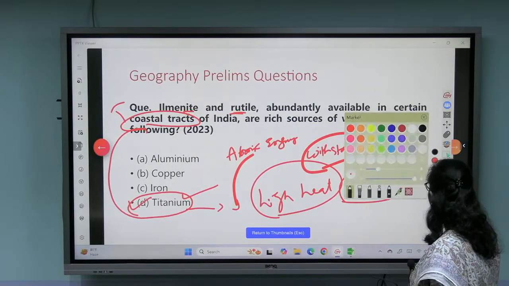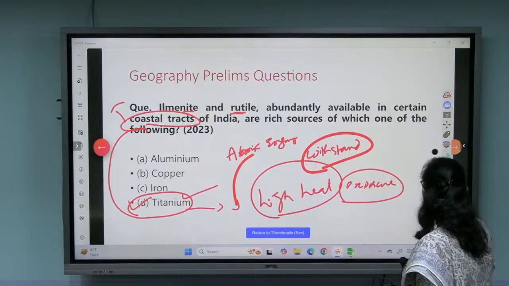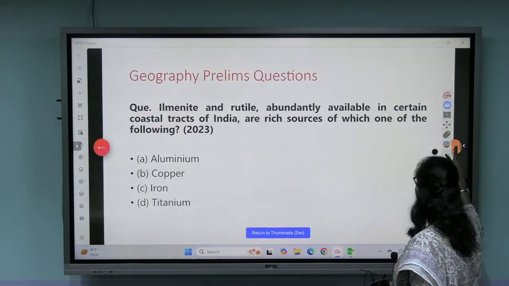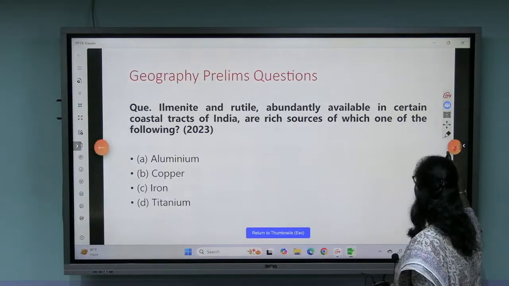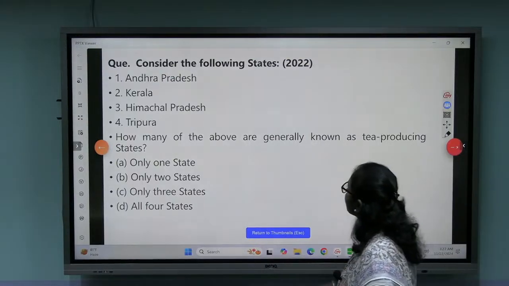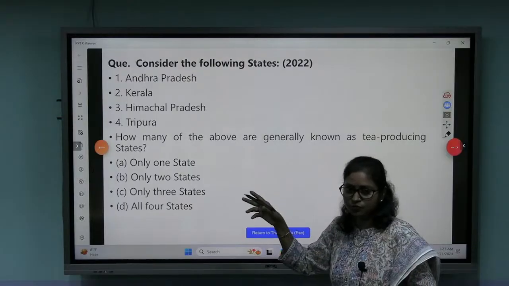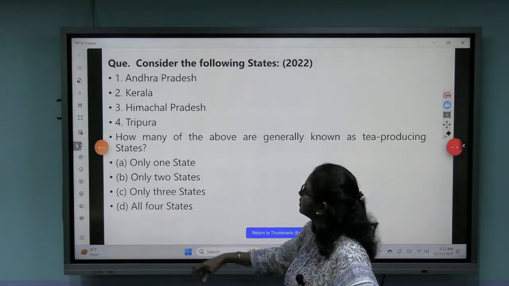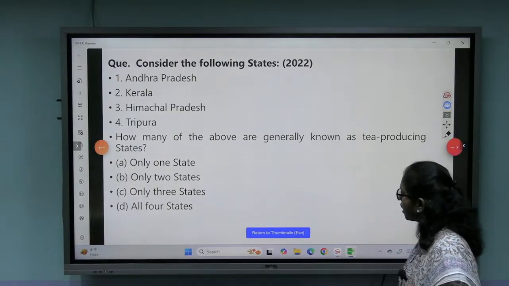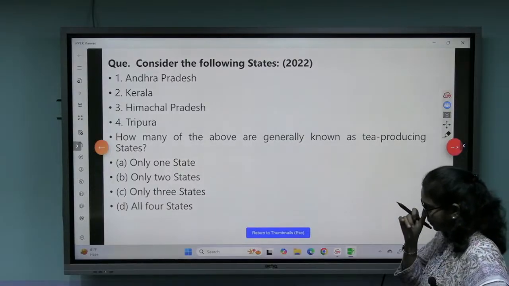It's a direct and, I would say, an easy question. Look at one more question. I've taken one more question. Consider the following states. It's a 2022 question; the earlier one was 2023. Andhra Pradesh, Kerala, Himachal Pradesh, Tripura. How many of the above are generally known as tea producing states?